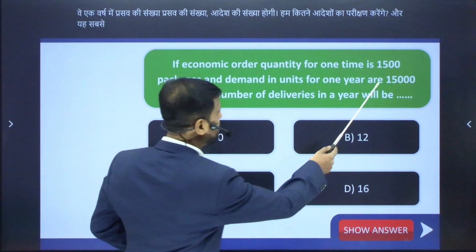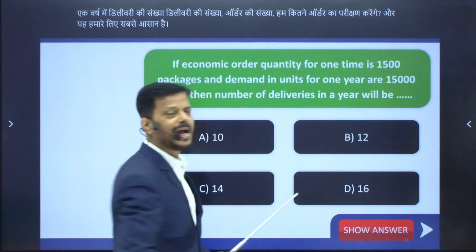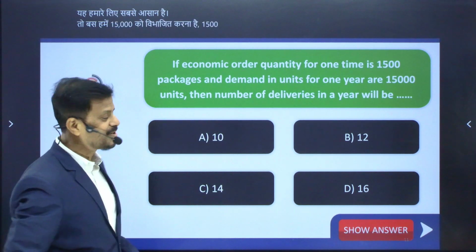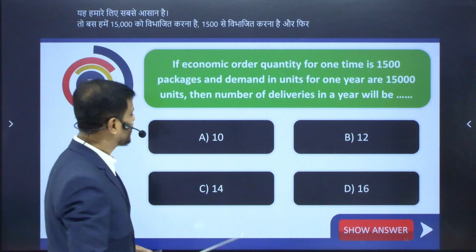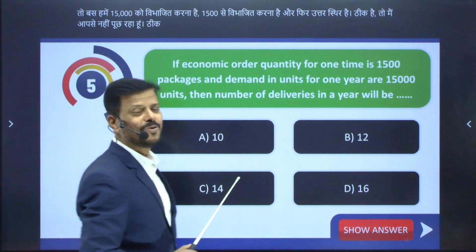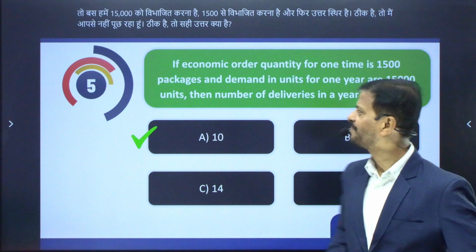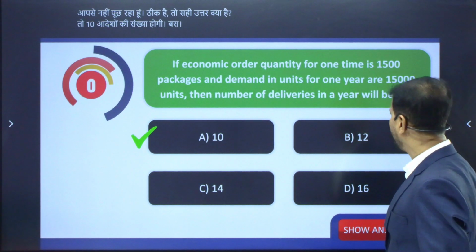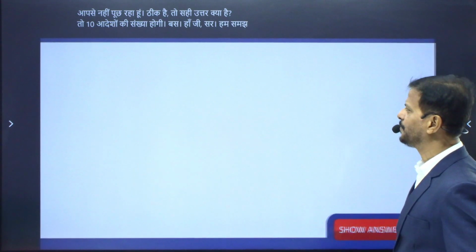Simply we have to divide 15,000 by 1500 and the answer comes to 10. So the correct answer is 10. So 10 will be the number of orders, right? Yes, sir, we have understood, sir. Okay, and here we have the next MCQ.